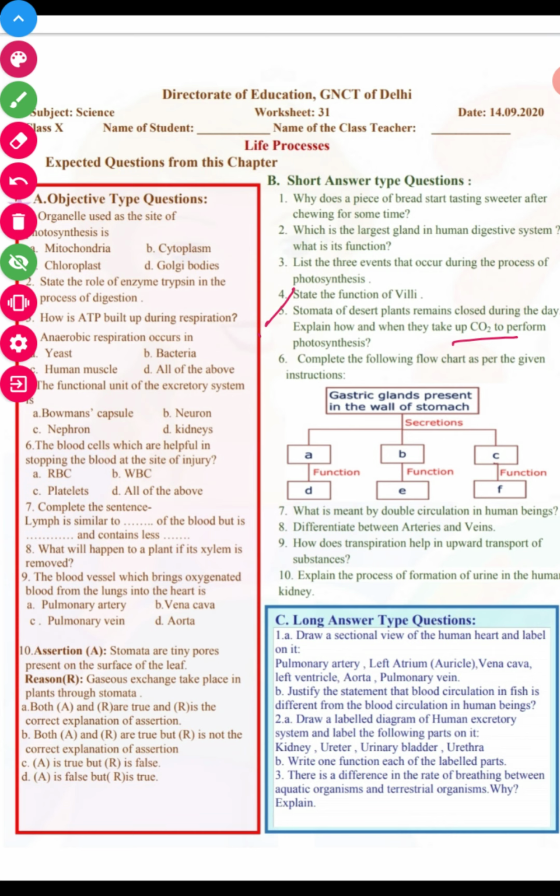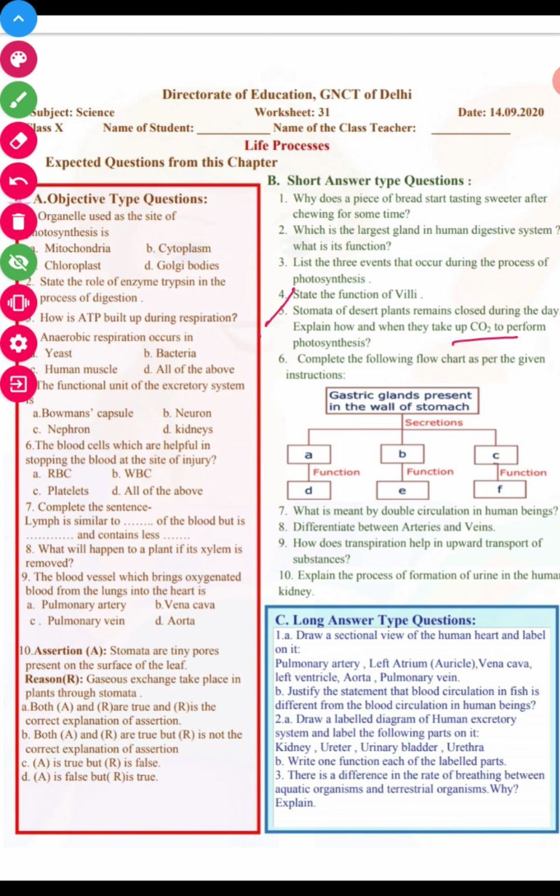In a nutshell, just to prevent the loss of water in the desert, as the water is very less, the stomata of desert plants remain closed during the daytime, right? And in the night they take in carbon dioxide, which is converted into malic acid. So they store this CO2, absorbed in the night, in the form of malic acid, and in the day they convert it into carbohydrate.